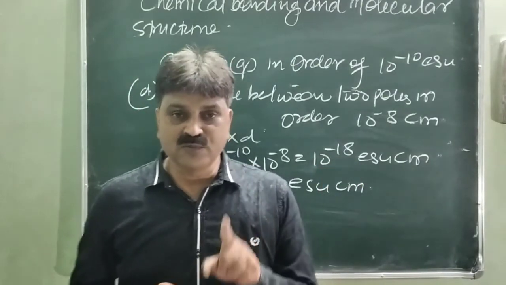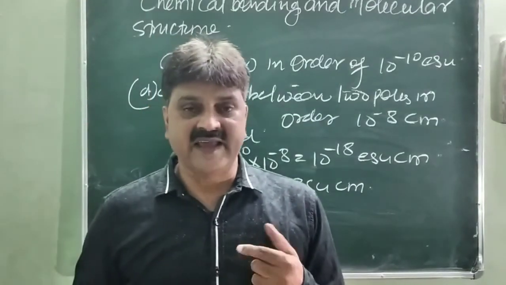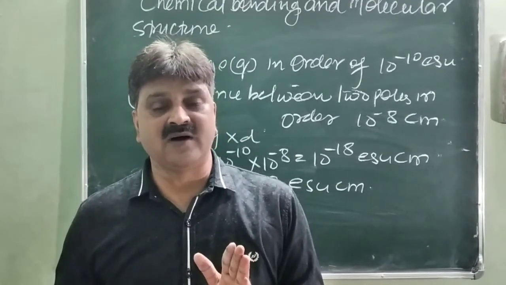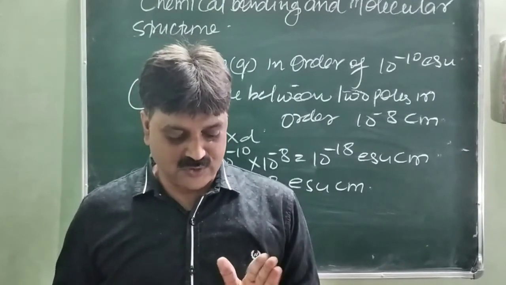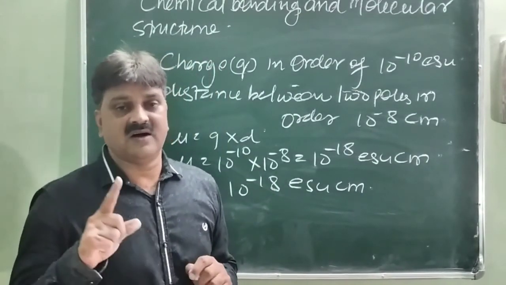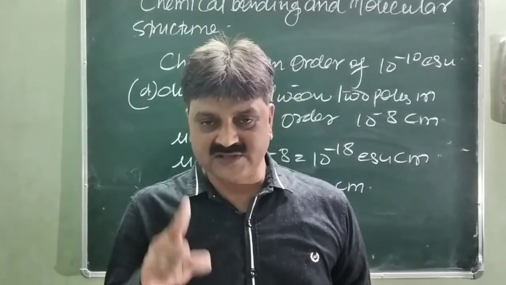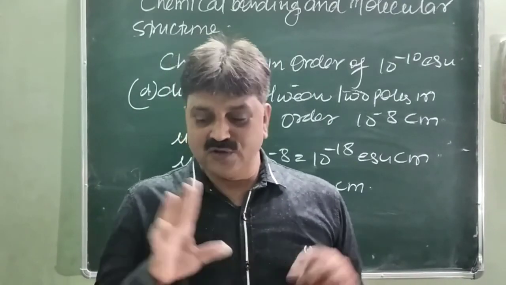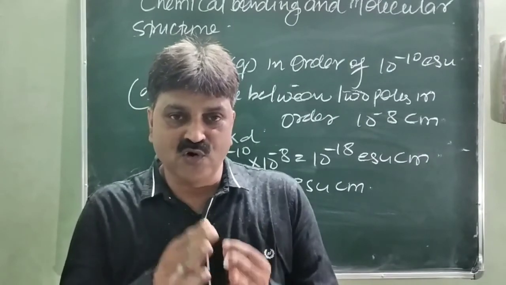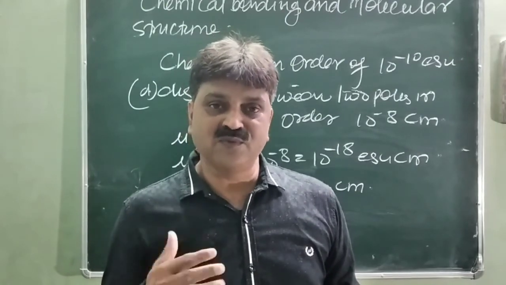And the dipole moment is a vector quantity. Keep in mind, because it has direction as well as amplitude, you can say magnitude. Both are given, so it is a vector quantity. So you can very easily tell which has the larger dipole moment: where there is more charge, more displacement of electrons, more polarization, that has the larger dipole moment.